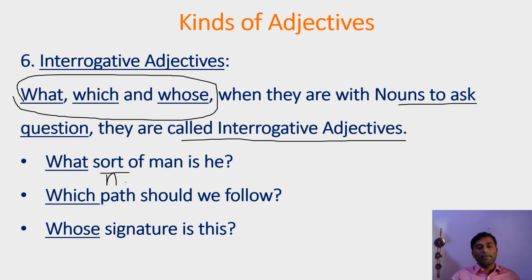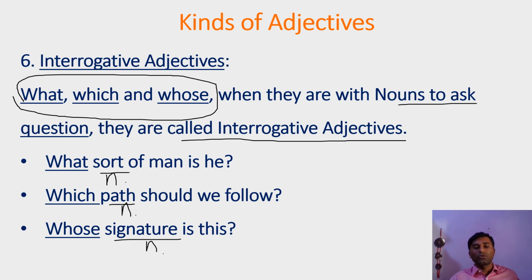In the next example, which path should we follow? Here path means way, road. So path is described with this WH word which, and that's why it is called an interrogative adjective. It is a question. In the last example, signature is a noun, and this noun is described by using the WH word whose.